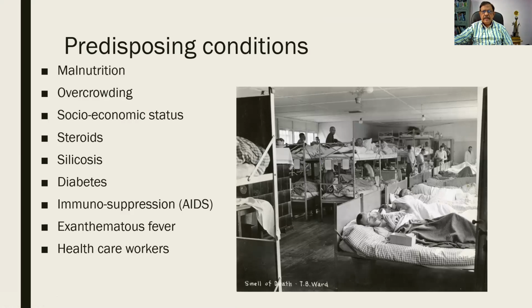The topic will be incomplete if I do not delve into this particular one, a lesson I had learned from my teacher. What are the predisposing factors for tuberculosis? Malnutrition, overcrowding, poor socioeconomic status, all go hand in hand with tuberculosis. Steroid therapy, silicosis, and diabetes go hand in hand with tuberculosis. Immunosuppression, primary or secondary, and tuberculosis go hand in hand.